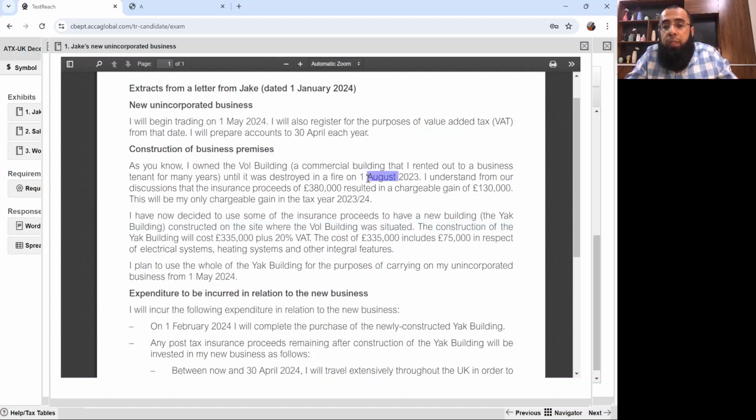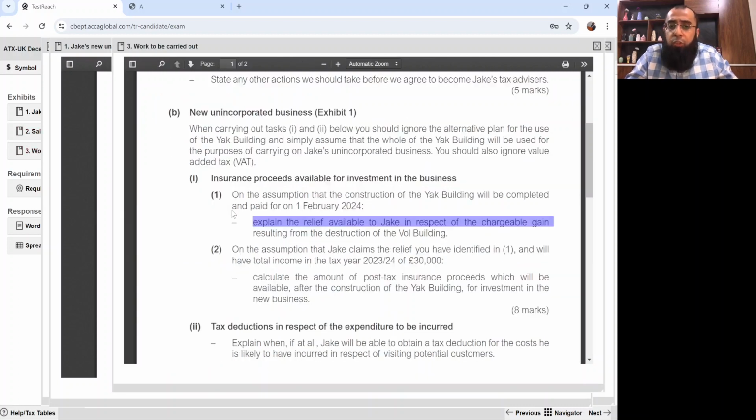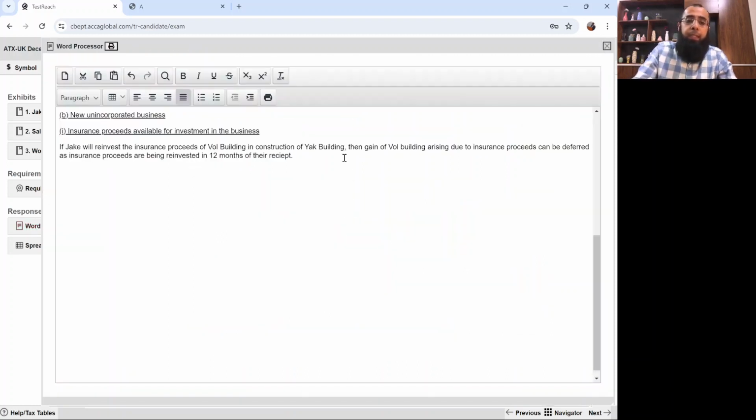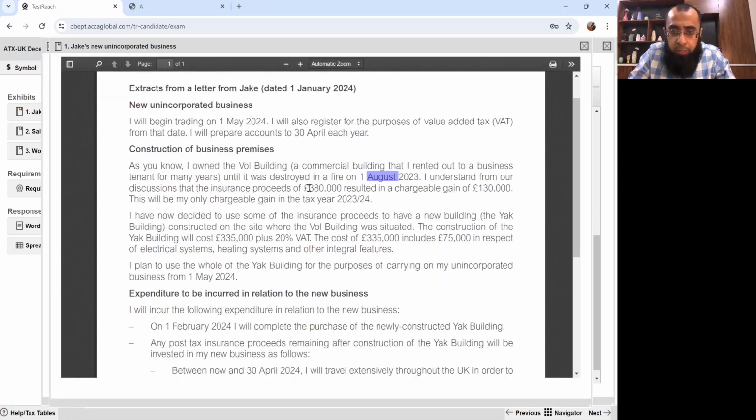Now, the proceeds were received in August 23, and if he completes the construction by 1st February 2024, that's within 12 months. Now just look at it. Insurance proceeds received were how much? If you go and look at it, it was 380,000.